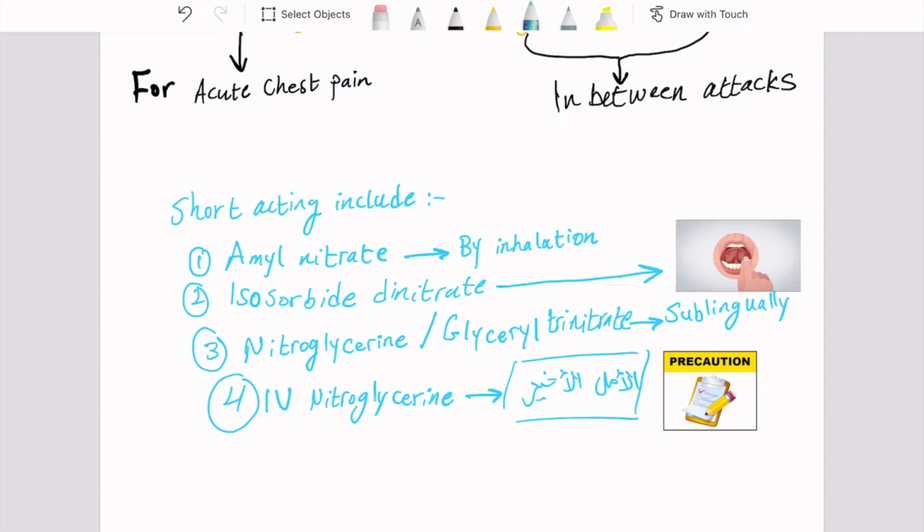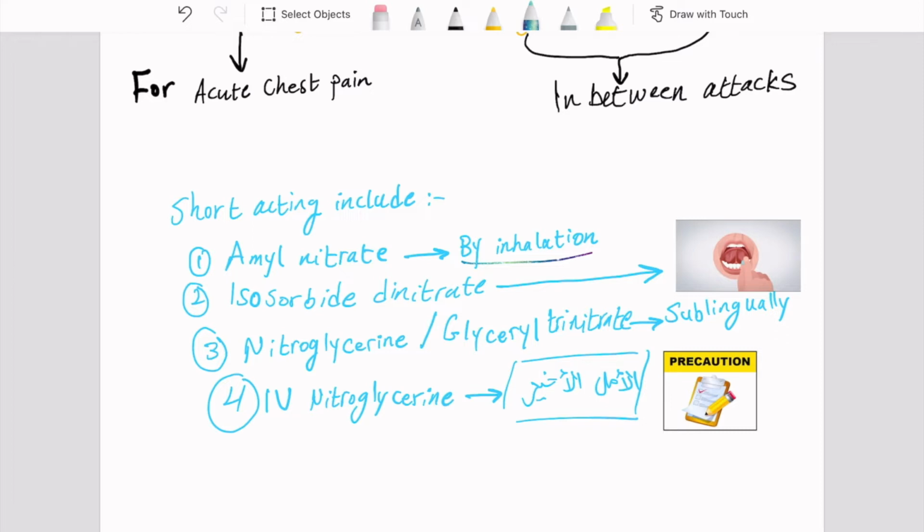Now, let's talk more about the short-acting nitrates. Amyl nitrate is one of the short-acting nitrates, which is taken by inhalation. Isosorbide dinitrate is taken sublingually, and nitroglycerine or glyceryl trinitrate is also taken sublingually. Both of these drugs are taken sublingually, thus they will be absorbed by the sublingual plexus of veins.